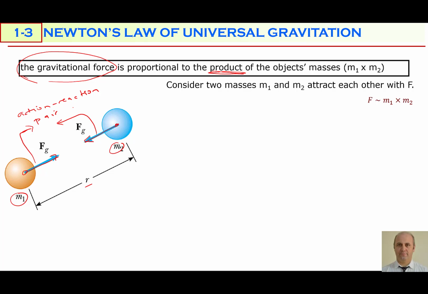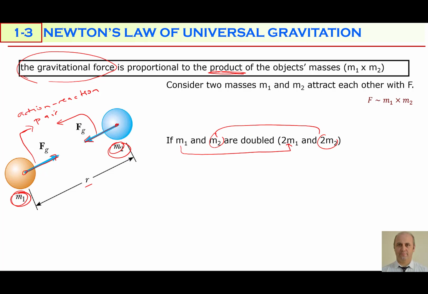So the first force acts on mass 1, the other acts on mass 2. These forces are directly proportional to the product, the multiplication of the masses, m1 times m2. Right now I am going to talk a bit about mathematics. What if one of these masses is doubled? If mass 1 is doubled, it becomes 2m1. If mass 2 is doubled, it becomes 2m2. In this case, by what factor does the force change?